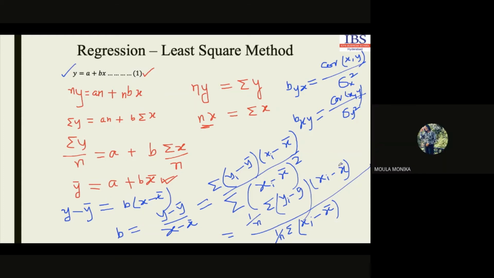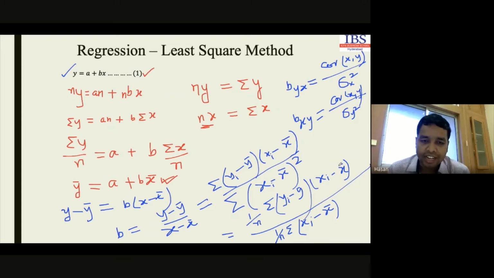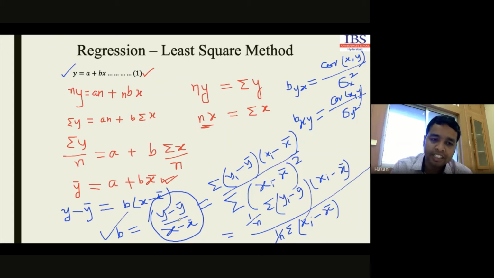Yes, sir. Everyone clear? Look, I am not discussing anything new. I am just modifying the things we have already discussed. Standard deviation, covariance we have already discussed, right? So I have just got the relation. It is sufficient to decide the value for b here. And this is for a single data point. If we have multiple data points, we will have to use this particular set.